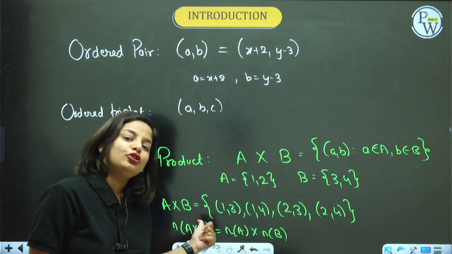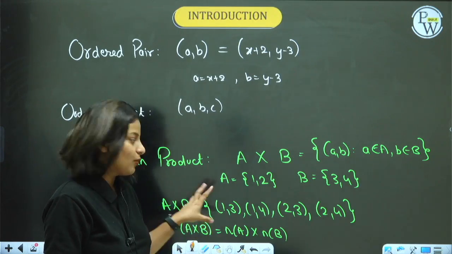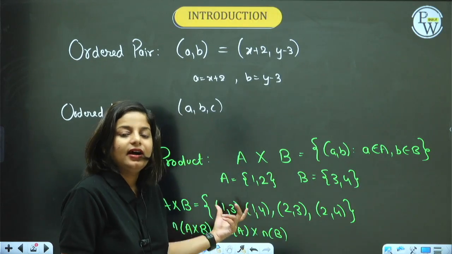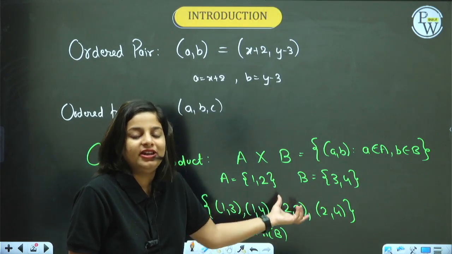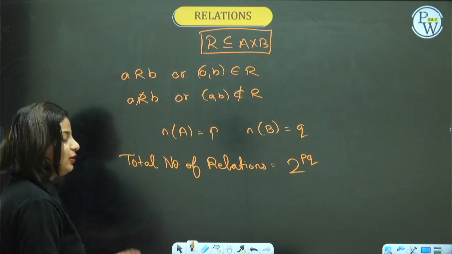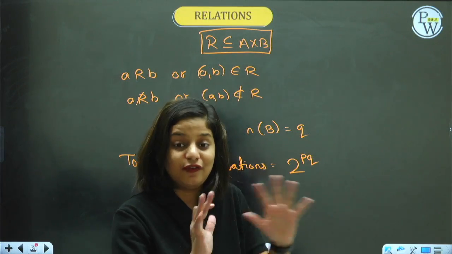If I ask you to make possible subsets, one will be empty, one will have everything, the other will have only 1 element, the other can have 2 elements, 3 elements, right? So various subsets can be formed, but one is definitely empty and the other is definitely universal, full.